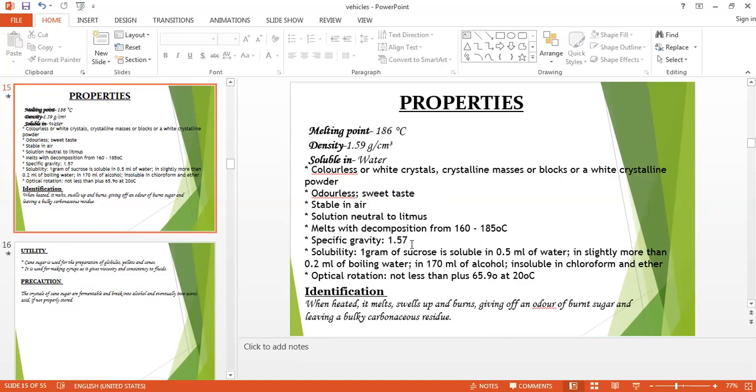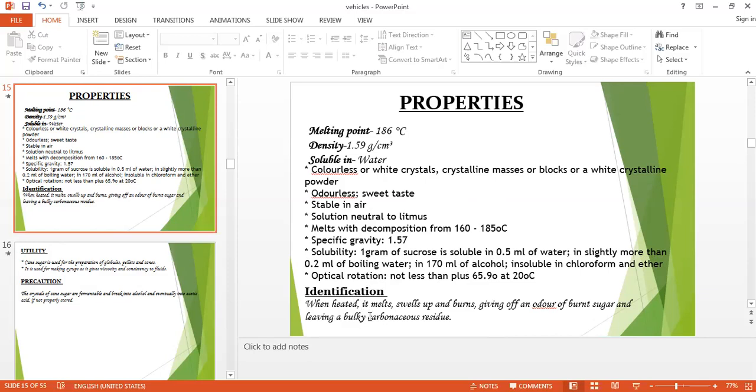Specific gravity is 1.57. Solubility test: 1 gram of sucrose is soluble in 0.5 ml of water, that we have discussed. It is slightly more than 0.2 ml of boiling water. So if the temperature increases, solubility increases. In 170 ml of alcohol, it is also dissolved, but it is insoluble in chloroform and ether. Its optical rotation is not less than plus 65.9 degrees at 20 degrees centigrade. So these are the physical properties of the cane sugar.